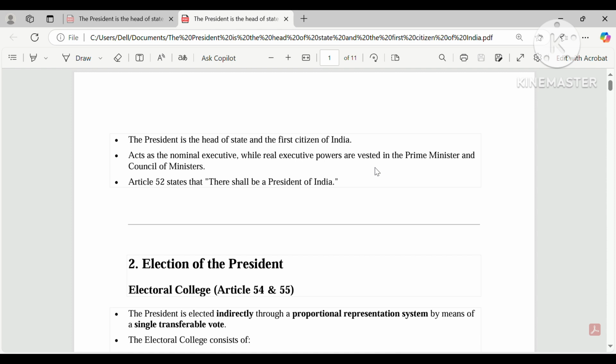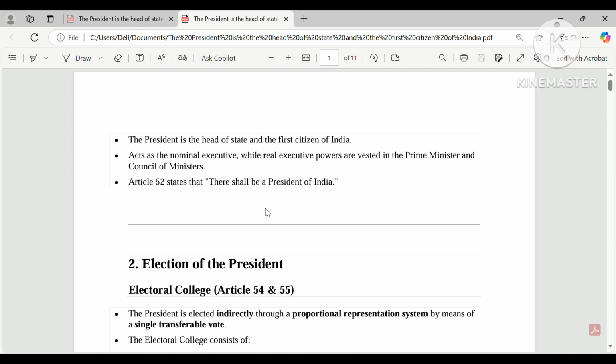Now the third line is written as: Article 52 states that there shall be a president of India. So you know that in India the president is a constitutional post. Who gives the permission that there should be a president in the country? The constitution provides this power by Article 52, that there shall be a president of India. So there is a president in our country.